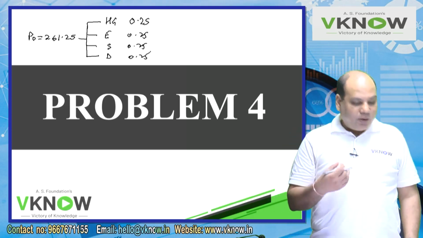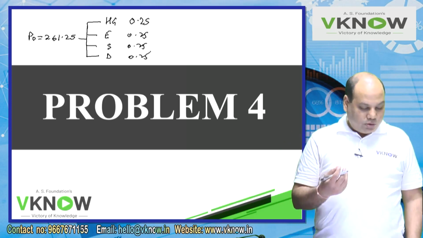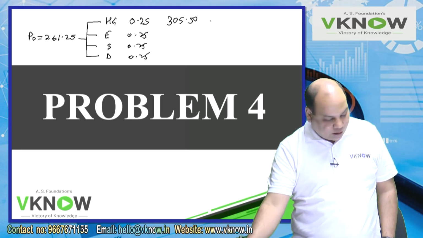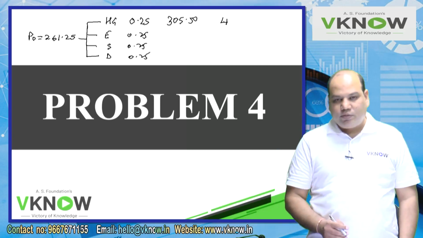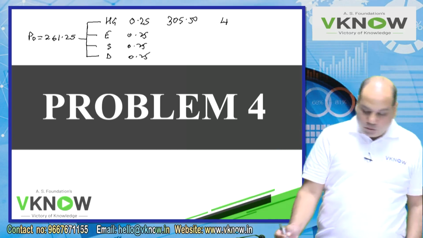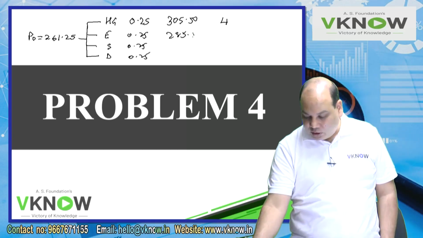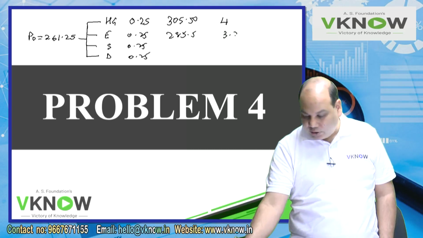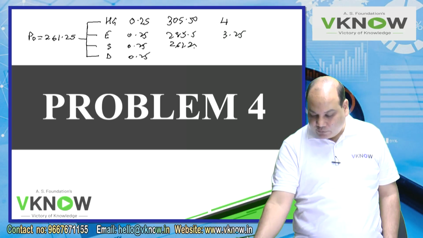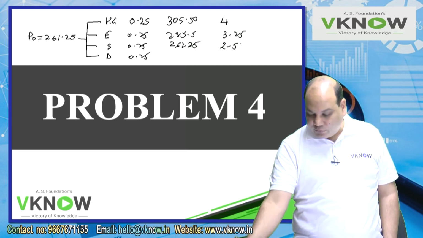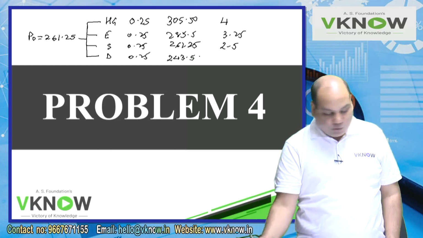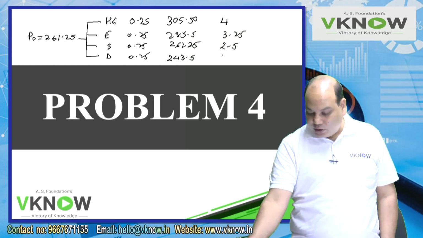If the coming year happens to be a year of high growth, the share price will be 305.50 and we will get a dividend of 4 rupees. But if it is expansion, the share price will be 285.50 and we will get a dividend of 3.25. But if it is stable, the share price will remain 261.25 and will get a dividend of 2.50. And if it is declining, we will lose money. The share price will become 243.50 but will get a dividend of 2 rupees.